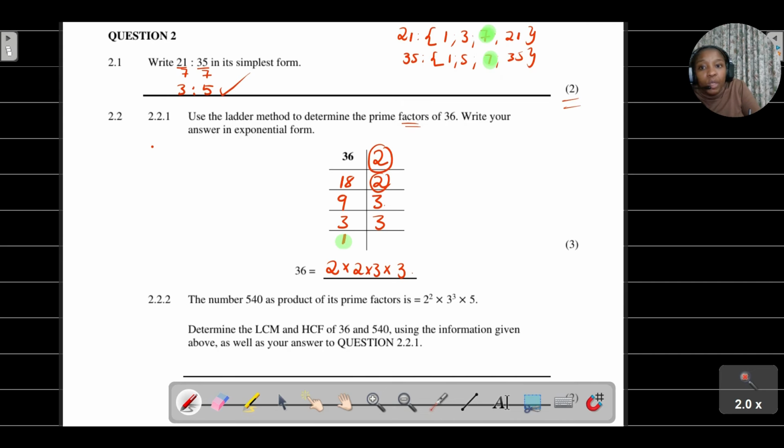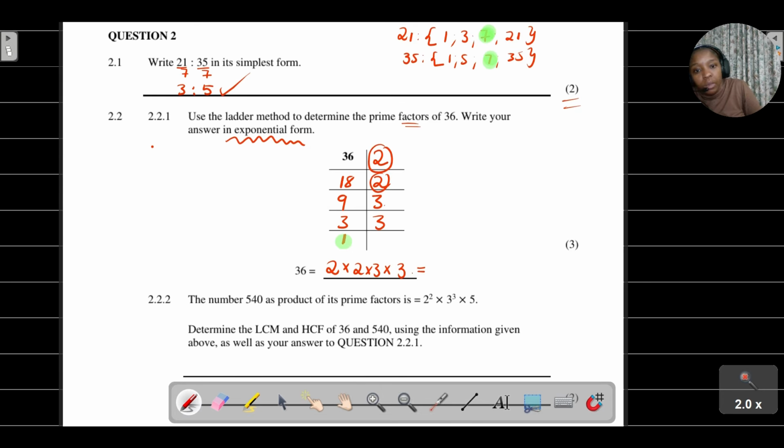Okay, and then because they said that we need to write our answer in exponential form, you can't just leave your answer like that. So it needs to be 2 to the power of something times 3 to the power of something. Okay, so it's going to be 2 to the power of 2 times 3 to the power of 2.